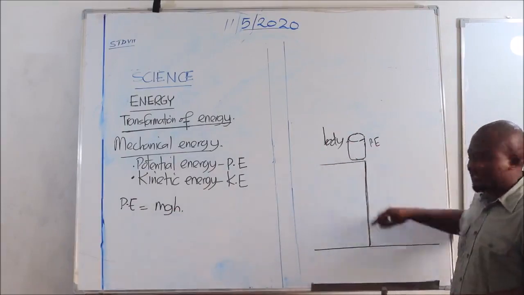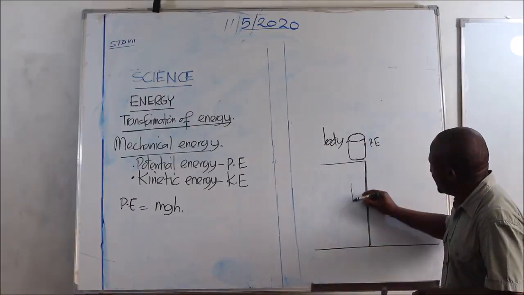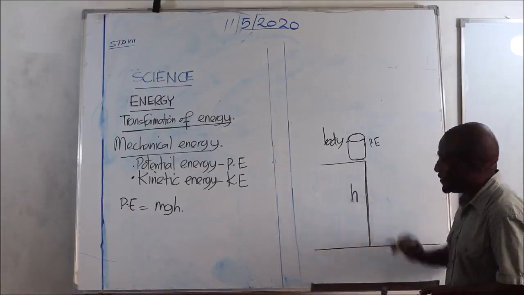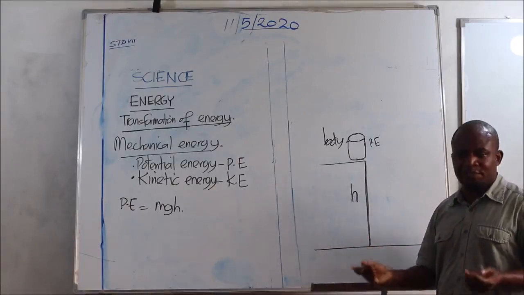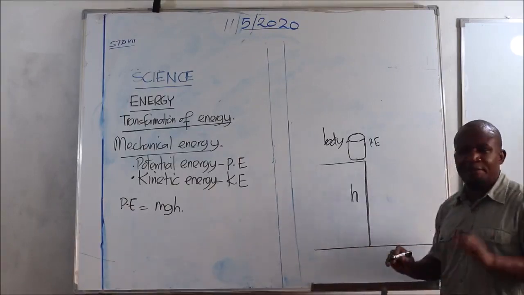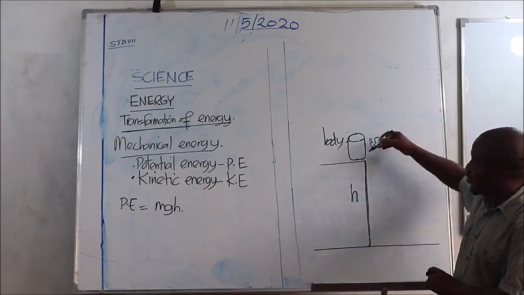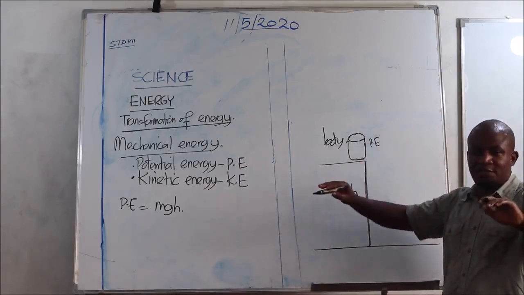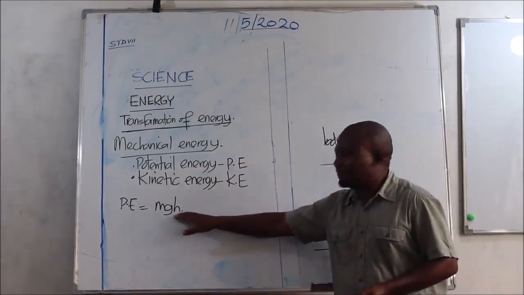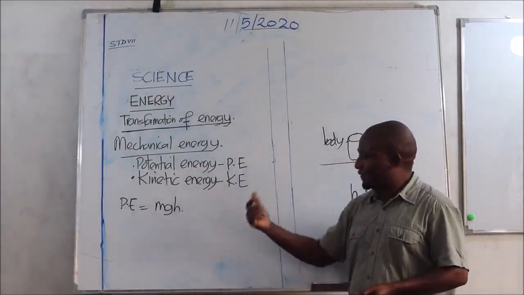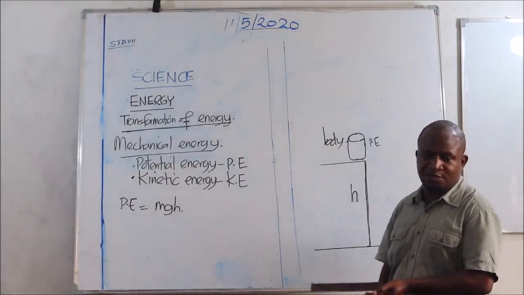The glass is positioned at a certain height. We cannot exactly determine the height. It could be anything, maybe 10 meters, or 6 centimeters, or 15 meters, etc. Now, height normally means the distance from the ground, from the bottom to the top, to where the body is raised. This is very, very important to remember. So height affects potential energy in a manner that I said at first, that the higher the position of the object, the bigger the potential energy.